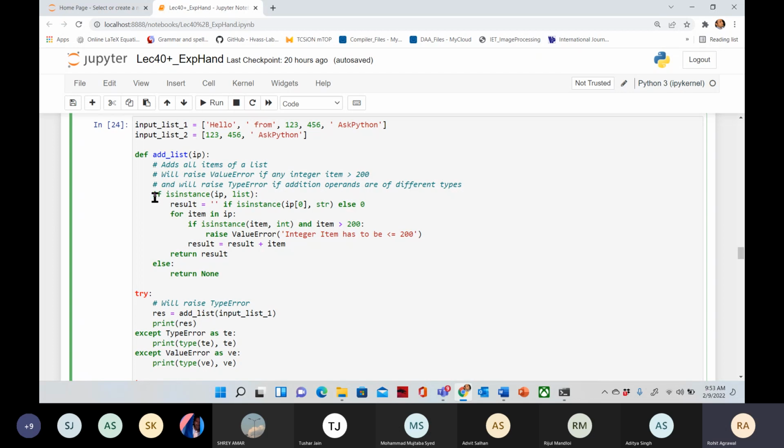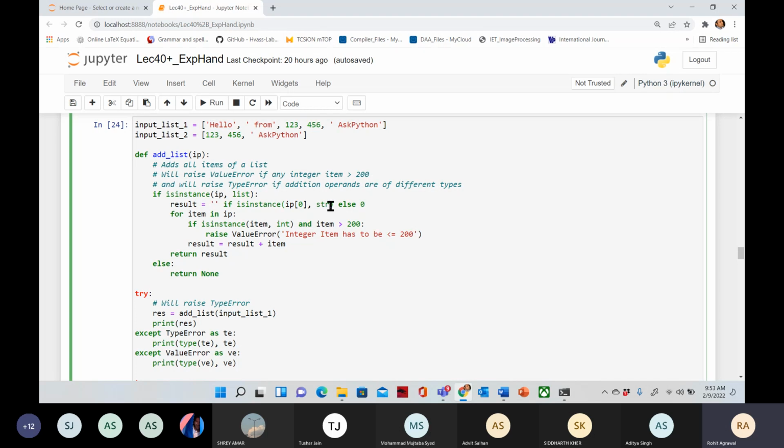First it will check isinstance of IP, list. So it will check whether this is a list or not. If yes, then it will check this statement. What it will return is the empty string if isinstance of the first element of this IP, that means the list, is a string.